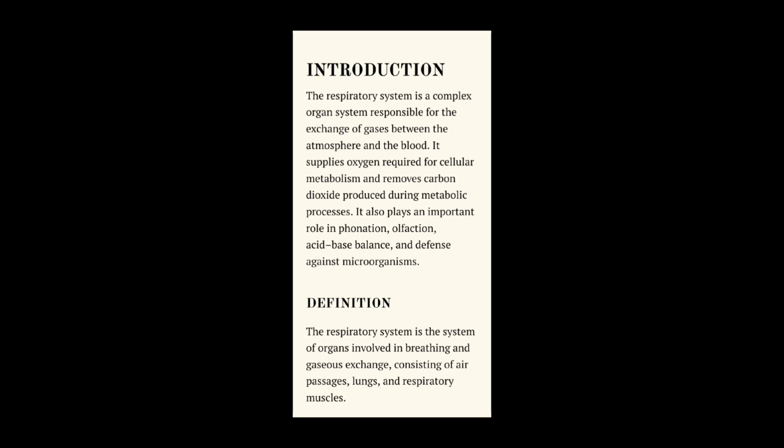What is cellular metabolism? Cellular metabolism refers to the chemical process that occurs within the living cells for what? To maintain life. The cellular process which helps the cell to obtain energy, synthesize essential molecules and remove waste products. Cellular metabolism is essential for our growth, repair, reproduction and maintaining normal body functions. The system supplies oxygen that is required for cellular metabolism and removes carbon dioxide produced during the metabolic processes.